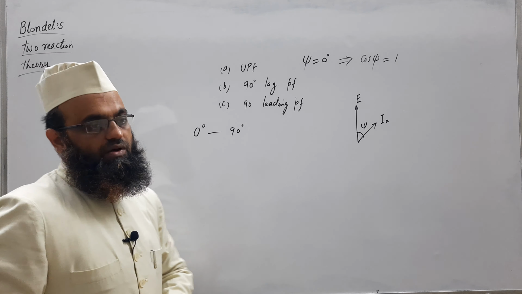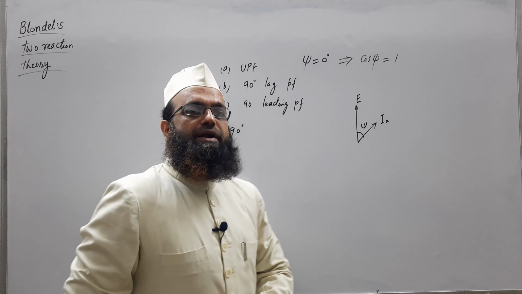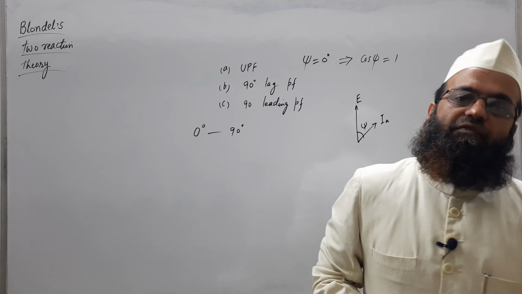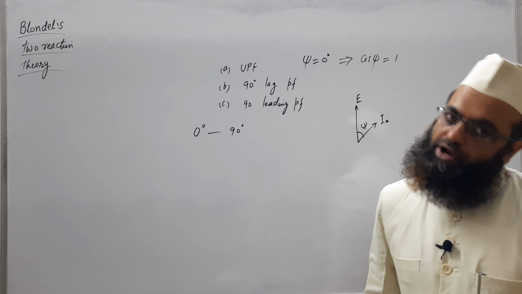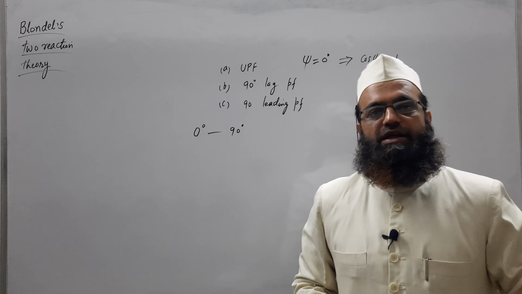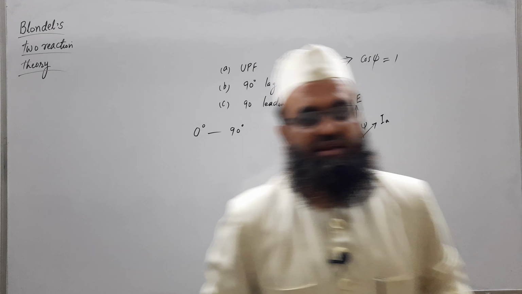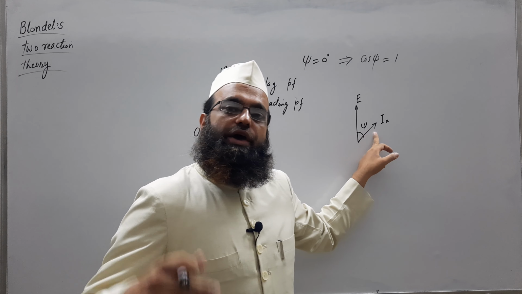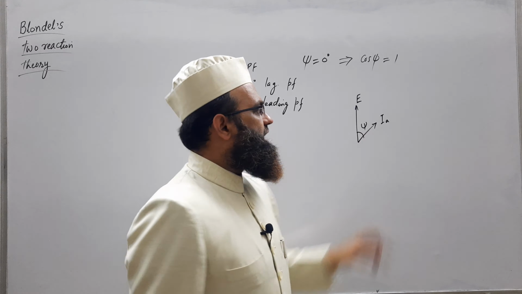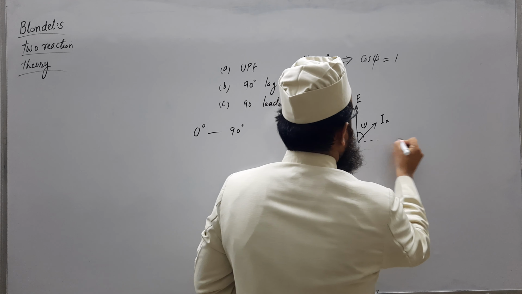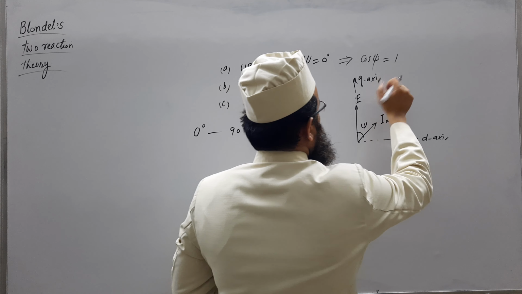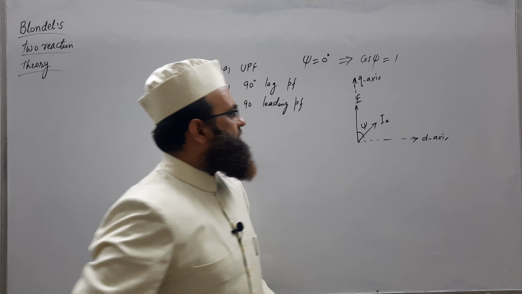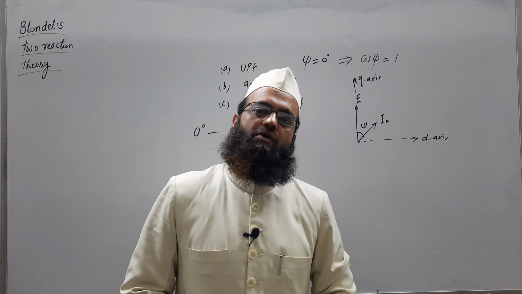The theory given by Blondel, known as Blondel's two reaction theory, states that the effect of armature flux for any power factor angle between 0 and 90° may be analyzed by resolving the armature current into two components, one along the d axis and one along the q axis.